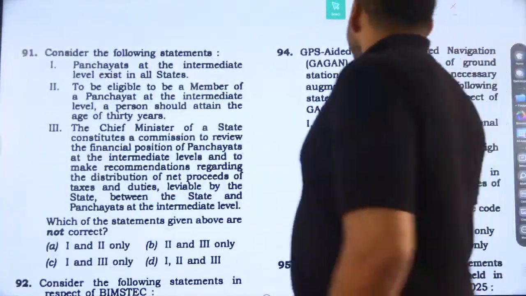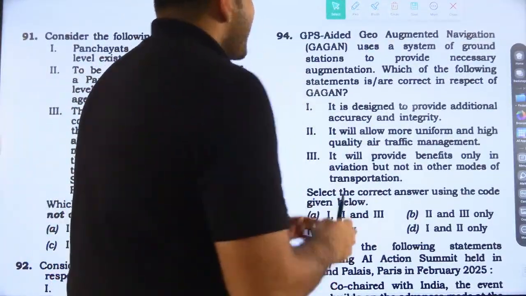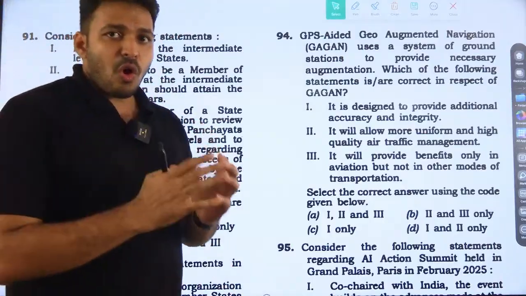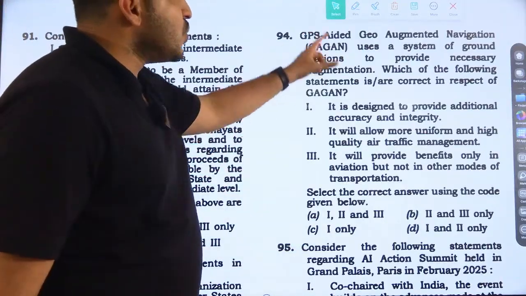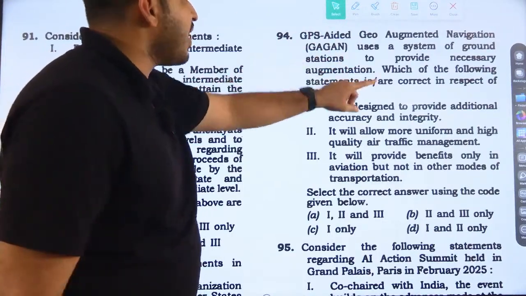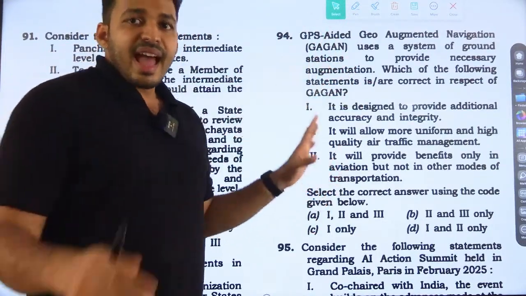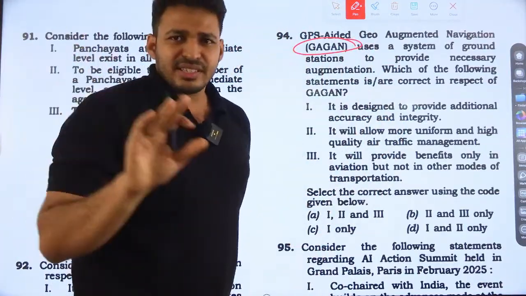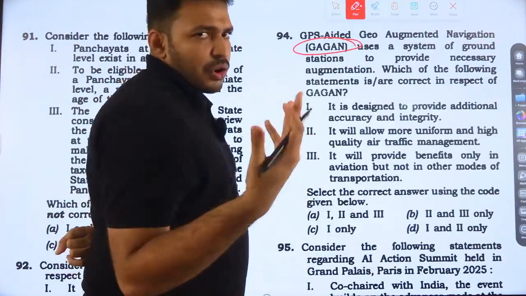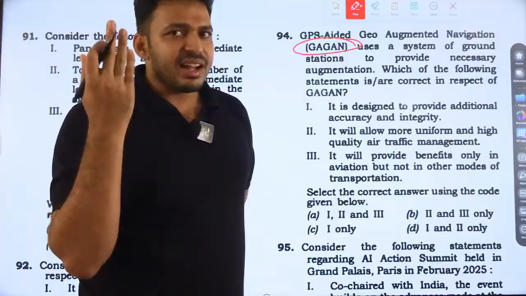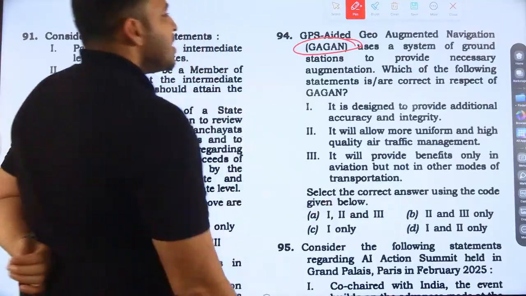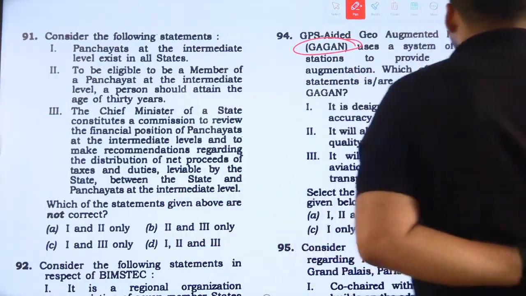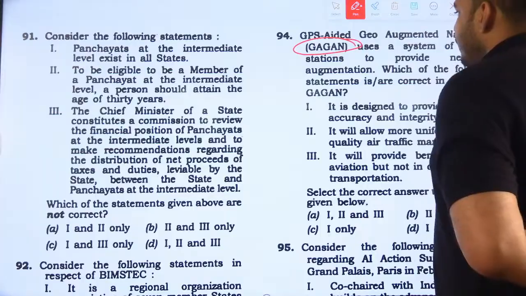Yeah, 94th question. Gagan, GPS aided geo augmented navigation, is used as a system of ground stations to provide necessary augmentation. As the name says, it is Gagan, so something related to flying, we can assume. If you don't know, otherwise you know that it's an ISRO mission with the Airport Authority of India. It uses ground stations to provide necessary augmentation. Which of the following statements is or are correct in respect of Gagan?